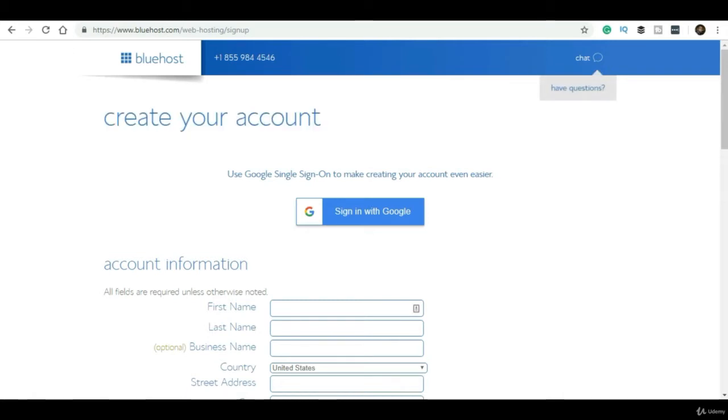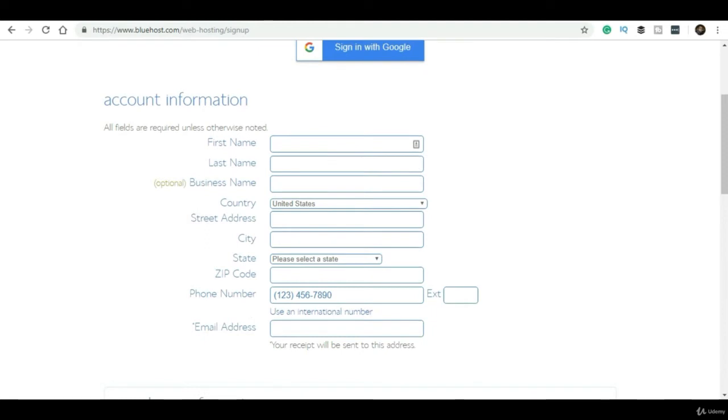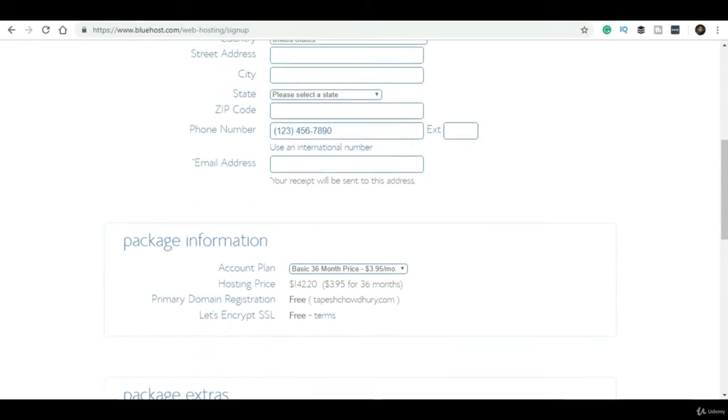Otherwise, you have to fill up this small registration form, like first name, last name, business name, country, mobile number, whatever you have. Then you have to select for how long you want to go with the hosting plan.